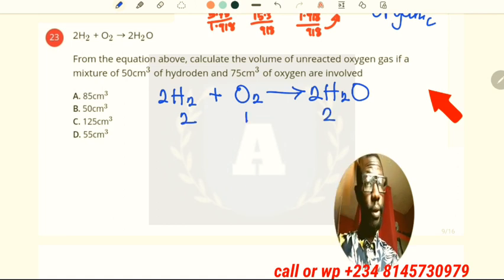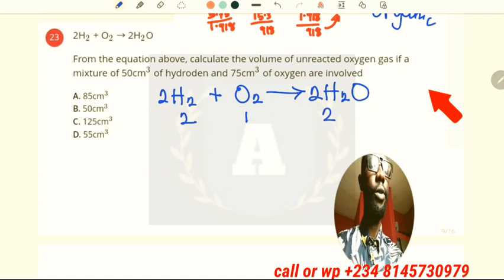Now we are given the volume of hydrogen to be 50 cm³, and that of oxygen is 75 cm³.